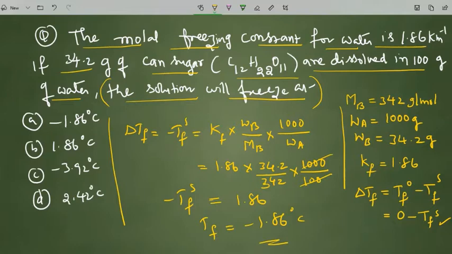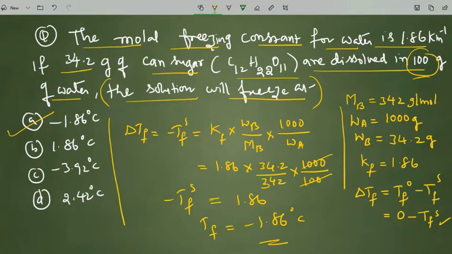So 1.86 minus 1.86, option A is the right option. If you take the mass of the solvent as 100 grams, so I have corrected only, otherwise there is no option. It will be minus 0.186 only that will come. Anyway, you see the problem.